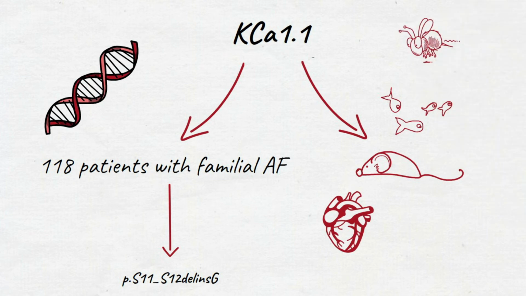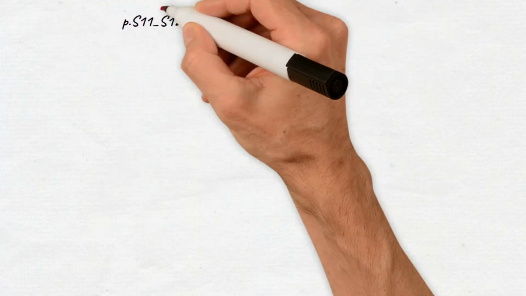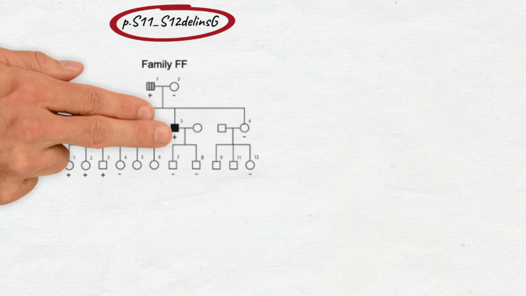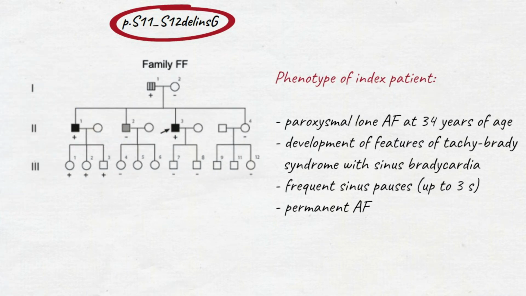flies. The complex KCNMA1 variant was identified in one kindred with paroxysmal lone AF at 34 years of age, development of features of tachy-brady syndrome with sinus bradycardia, frequent sinus pauses, and permanent AF. The variant was absent in the gnomAD population database.